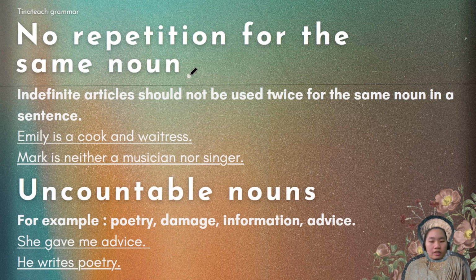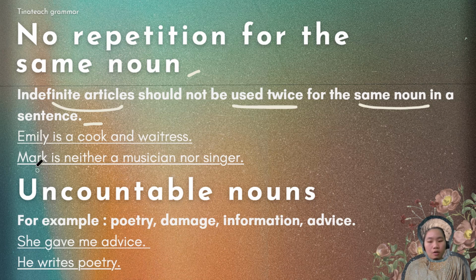No repetition for the same noun. If you're using a noun within a sentence, it's not recommended to have repetitive a or an. Indefinite articles should not be used twice for the same noun in a sentence. For example, Emily is a cook and waitress. That's the correct form. You wouldn't say Emily is a cook and a waitress. Okay, that wouldn't be grammatically correct.